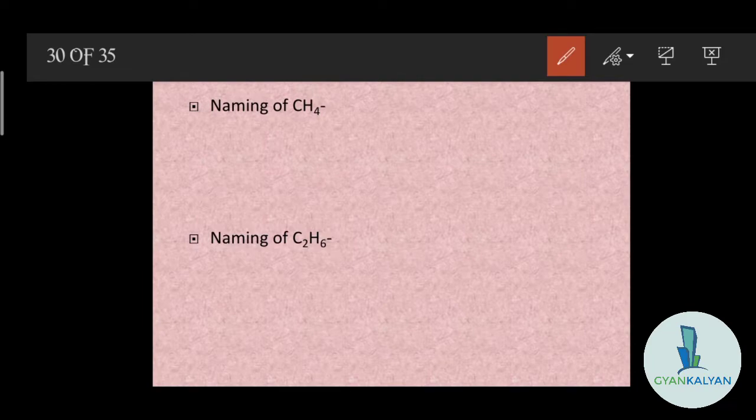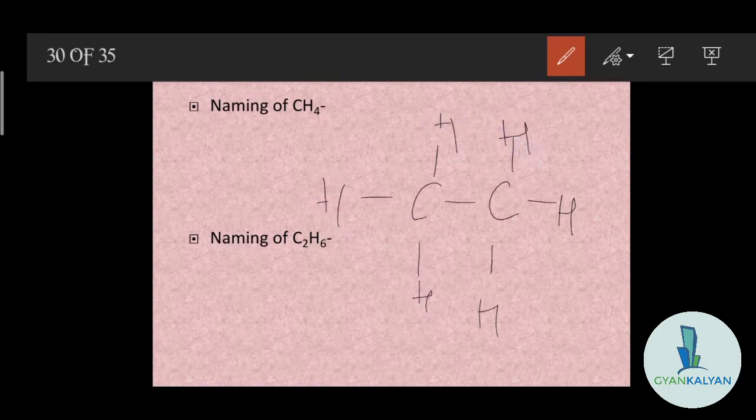C2H6. We know what it is. Here all are single bonds, so for single bonds we will have ANE. And there are two carbon atoms, and for two carbon atoms we write ETH.